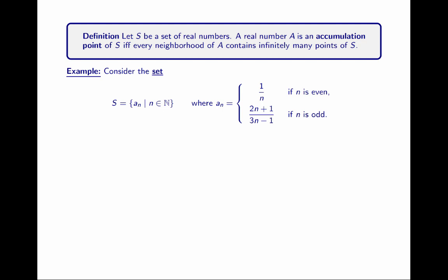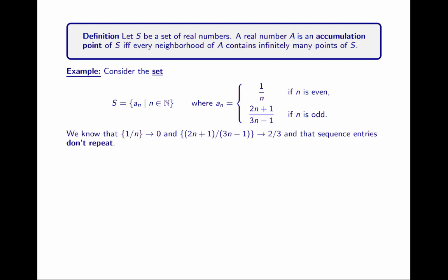So as an example, consider the set of values a_n, where a_n is the sequence we defined on the previous page. Now, we know that the sequence 1 over n converges to 0, and we know that the sequence (2n + 1) divided by (3n - 1) converges to 2/3. And we also know, or we could show, that the sequence entries don't repeat. So I have infinitely many different sequence values.